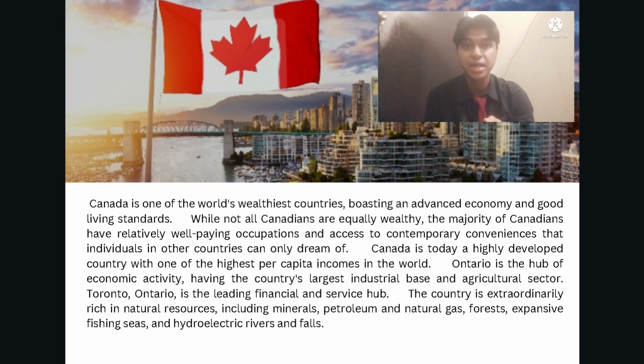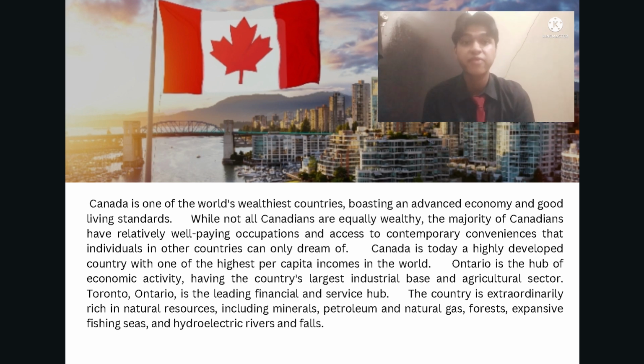Canada is today a highly developed country with one of the highest per capita incomes in the world. Ontario is the hub of economic activity, having the country's largest industrial base and agricultural sector. Toronto, Ontario is the leading financial and service hub. The country is extraordinarily rich in natural resources, including minerals, petroleum and natural gas, forests, expansive fishing seas, and hydroelectric rivers and falls. So, that is the explanation of the background of Canada.